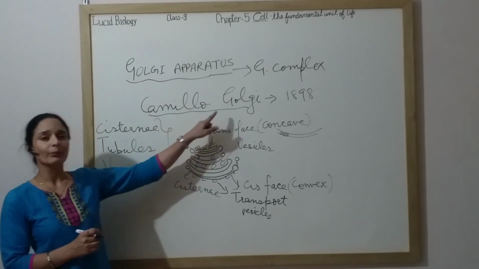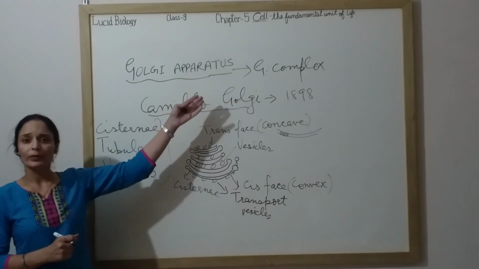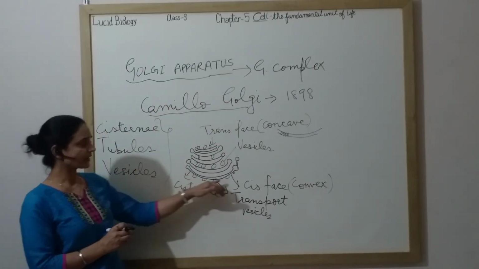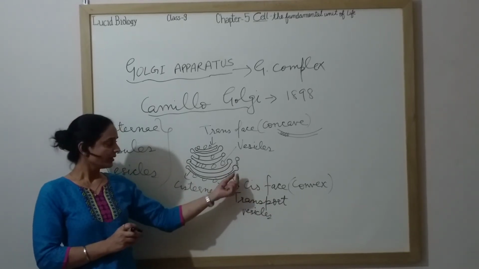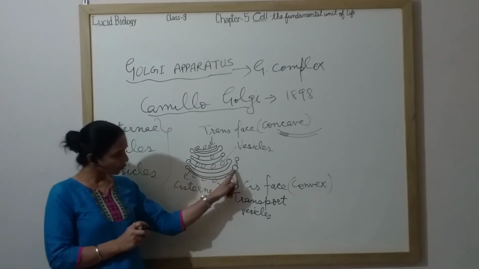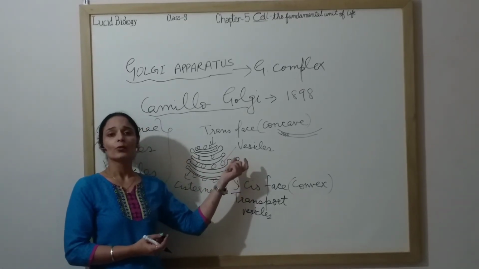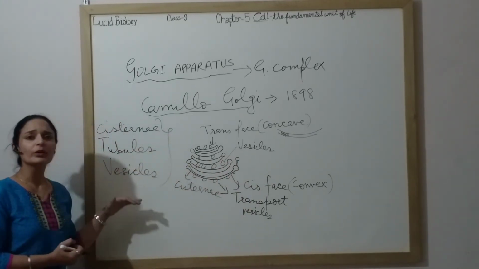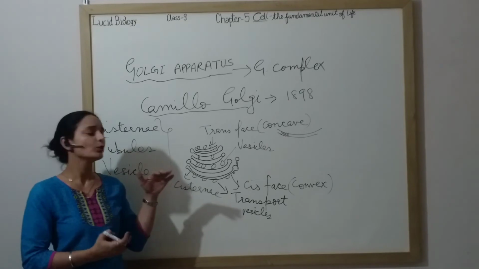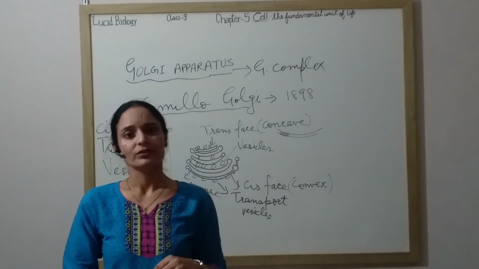So I hope the structure of Golgi apparatus is clear to you. It was discovered by Camillo Golgi in 1898. Another name is Golgi complex or Golgi bodies. It has three parts: these tube-like structures, the cisternae; these round structures, the vesicles; and sometimes tube-like structures arise from the periphery of the cisternae, which form vesicles. So basically it is a polymorphic structure in which flat sacs are arranged parallel to each other. Now we are going to study the functions of Golgi apparatus.